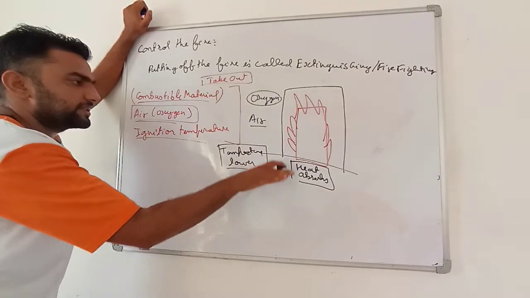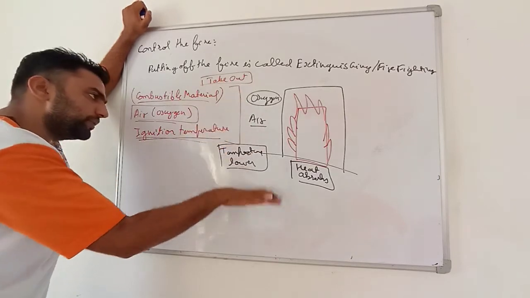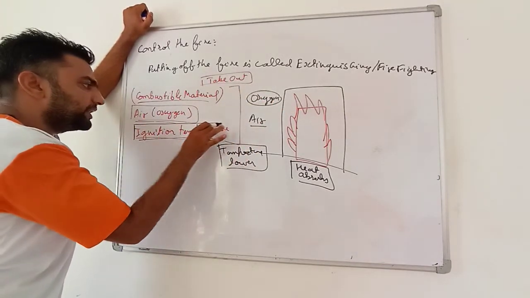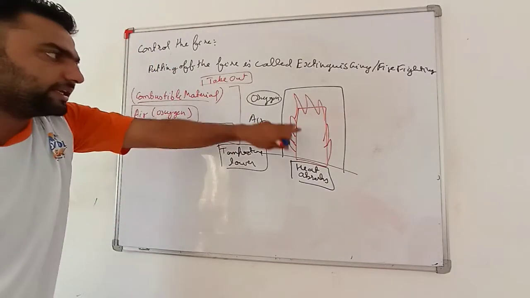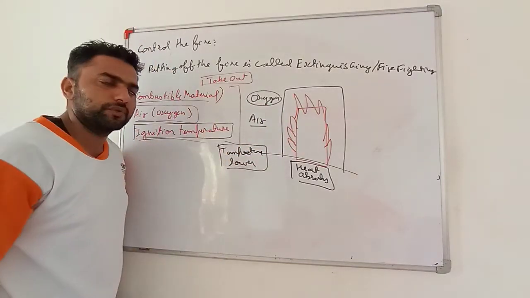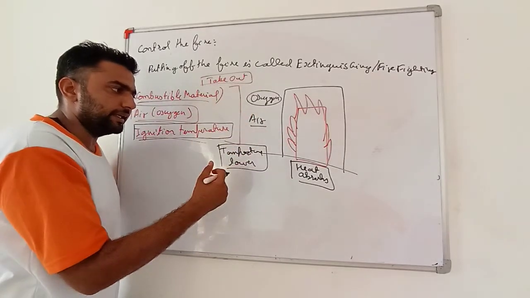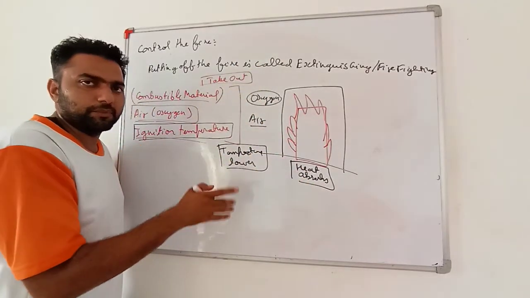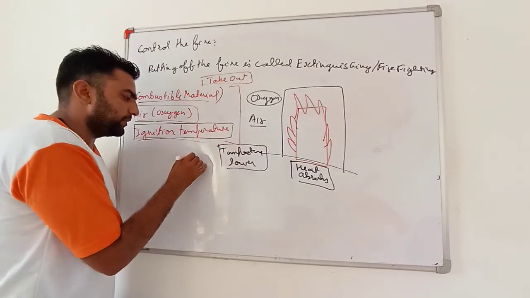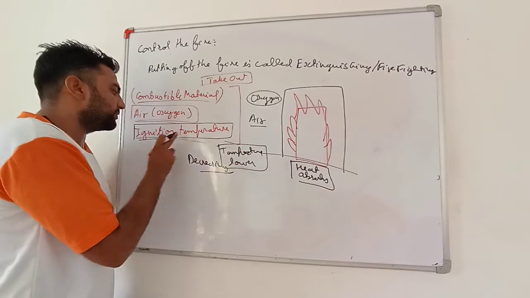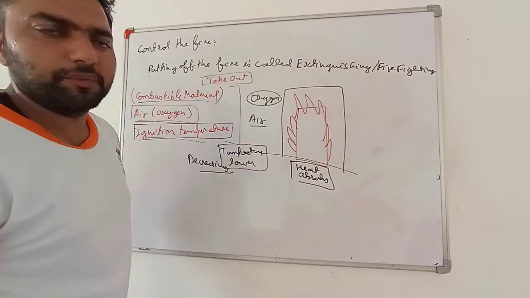As the temperature gets lower, it comes down below its ignition temperature and the burning stops. Very important, if you bring the temperature below the ignition temperature, then also the fire will stop. So the first way is to throw water. Water absorbs the heat and decreases the temperature, and when the temperature comes below the ignition temperature, the fire will stop.